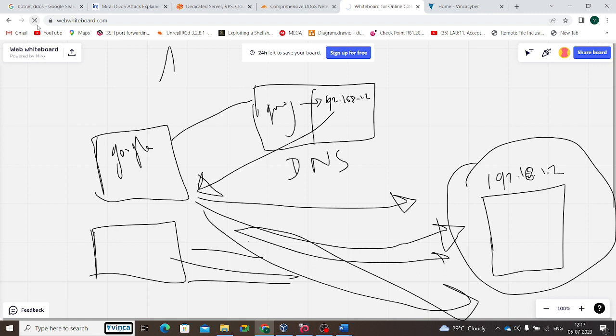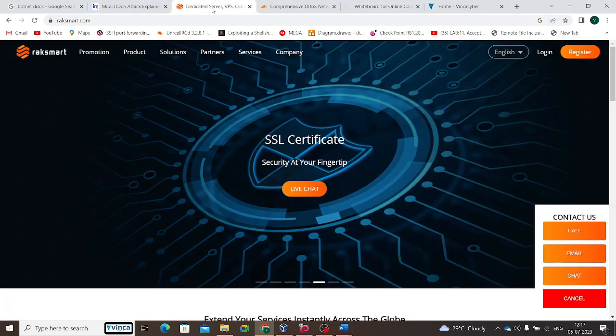How? There are a number of tools. One is what we talked about, Rackspace. Another is Cloudflare. Cloudflare means what? It provides protection. It gives you a fake IP address that is not your server IP address. So in between, when you search for google.com, the DNS will give you the Cloudflare IP address, not your actual server IP address.